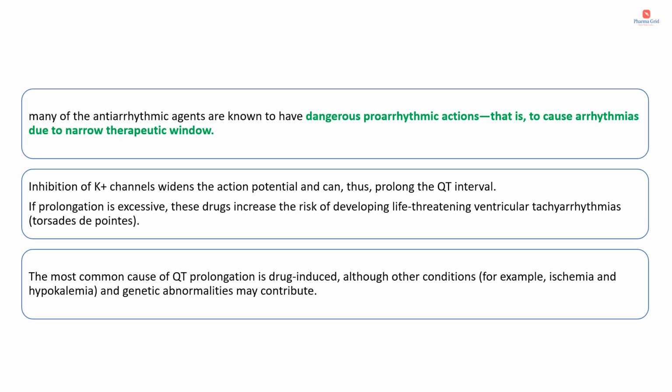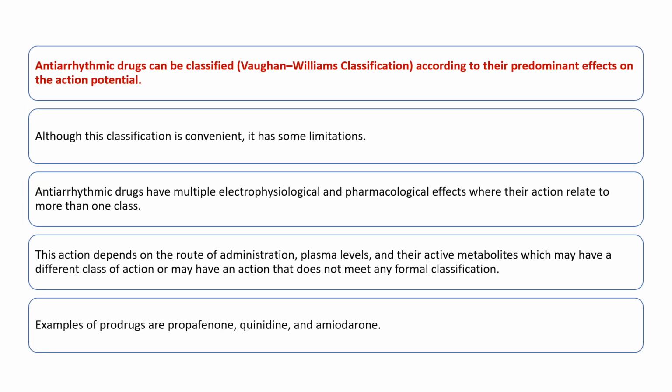Antiarrhythmic drugs are classified based on the Vaughan-Williams classification, according to their predominant effects on the action potential. Although this classification is convenient, it has some limitations. Antiarrhythmic drugs have multiple electrophysiological and pharmacological effects, where their action relates to more than one class. This action depends on the route of administration, plasma levels and their active metabolites, which may have a different class of action or may have an action that does not meet any formal classification.